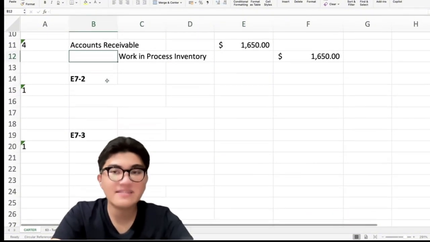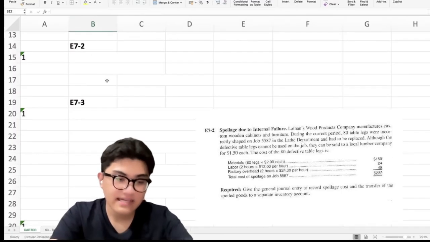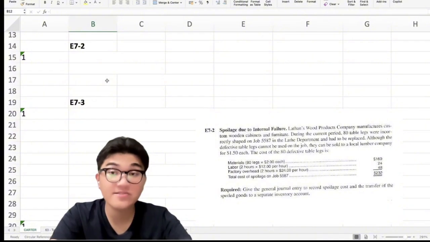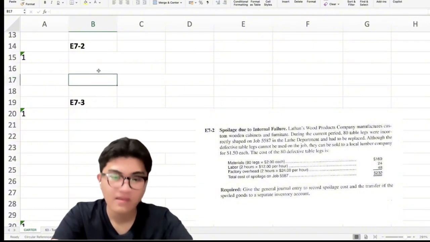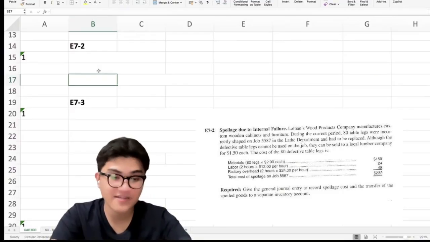Now let's proceed to E7-2. So E7-2 talks about spoilage due to internal failure, meaning it is the company's fault. Spoilage means defective products that can no longer be used for production.